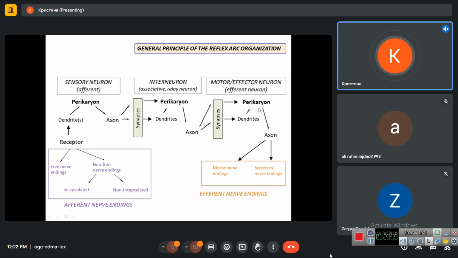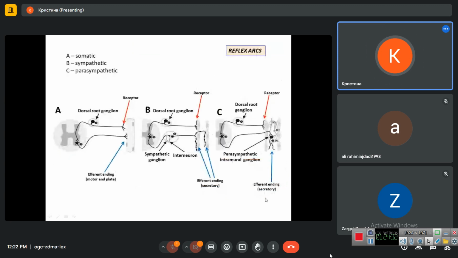And then the impulse goes along the axon from the cell body to the end of the axon of the effector neuron, and the axon of the effector neuron can end with a motor plate in the case of innervating skeletal muscles, or secretory nerve ending in the case of innervating smooth muscles or glands. So these are efferent nerve endings, endings of axons of efferent neurons.